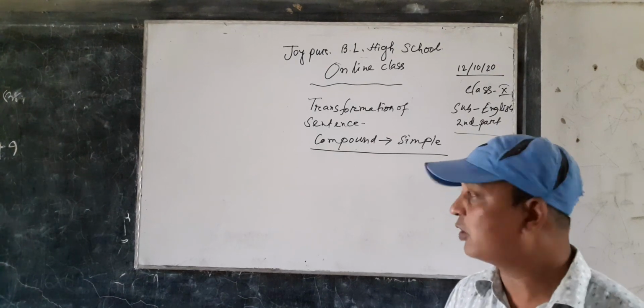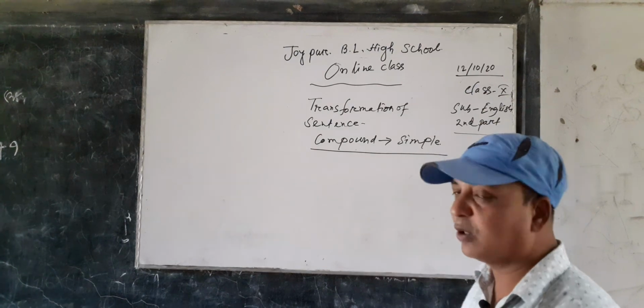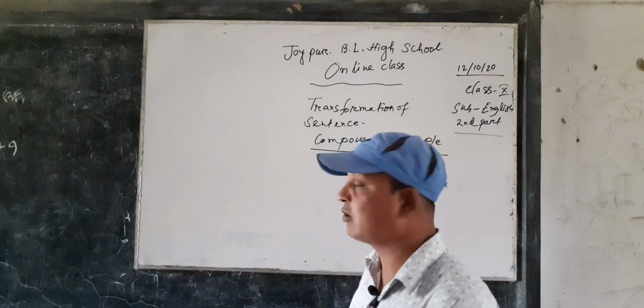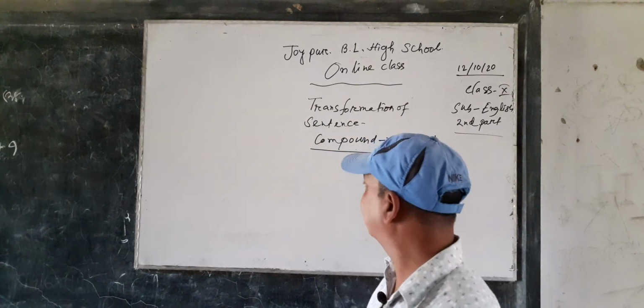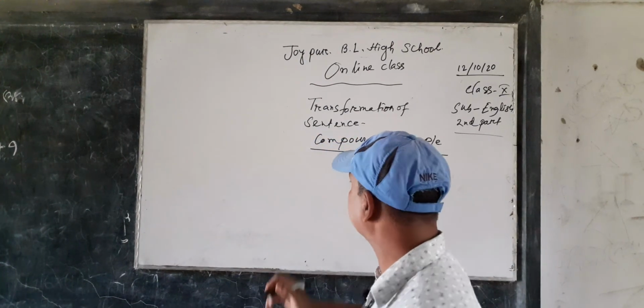Dear students, before going to do compound to simple, I would like to inform you what is compound sentence, complex sentence, and simple sentence.